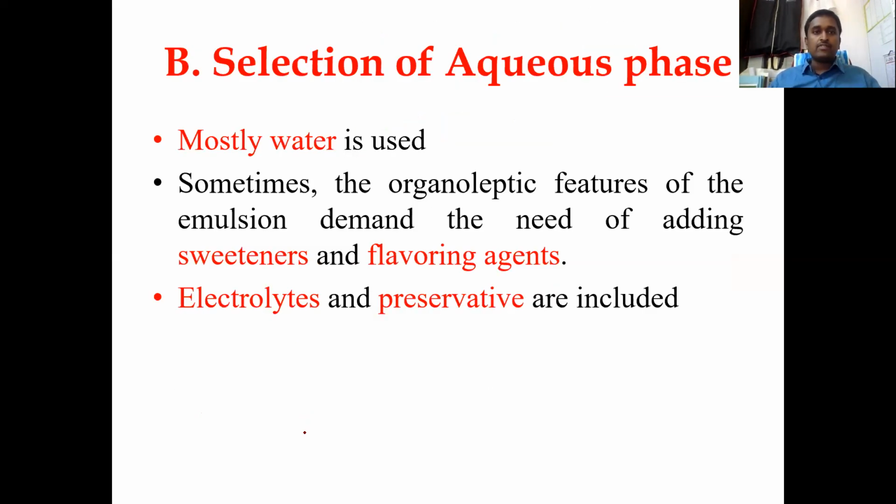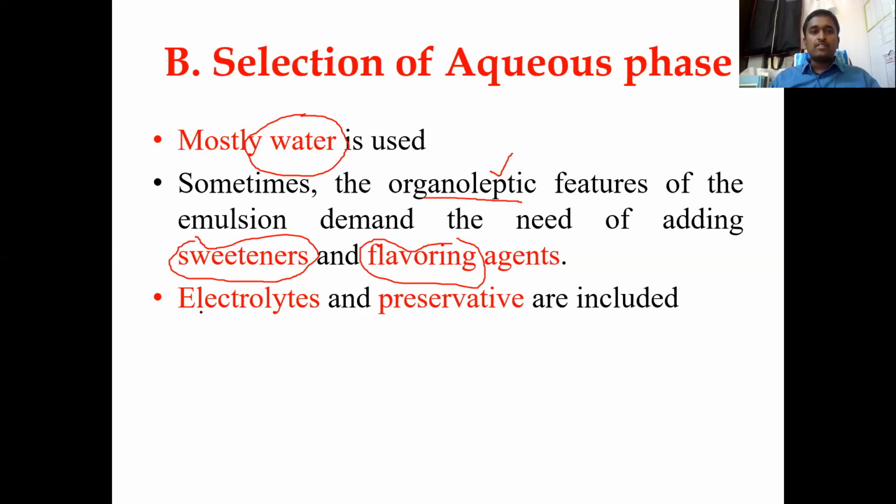For the aqueous phase, most of the time water is used as a vehicle. Sometimes to improve the organoleptic properties, meaning the taste and the smell, all these properties are called organoleptic. The organoleptic features of emulsions can be improved by adding either tasting agents such as sweeteners, or smelling agents such as flavoring agents.